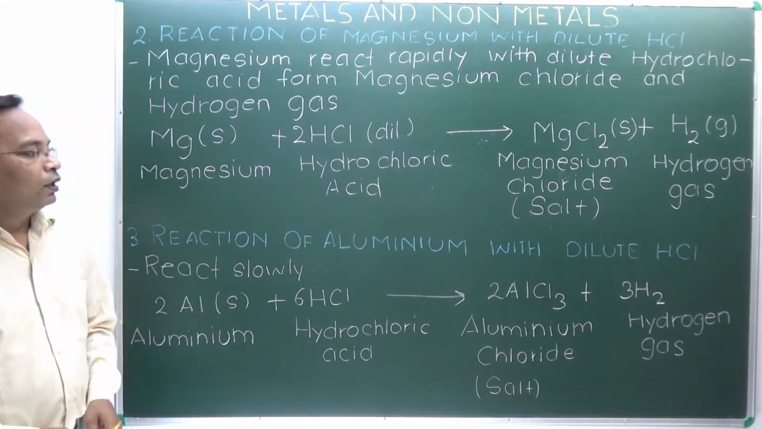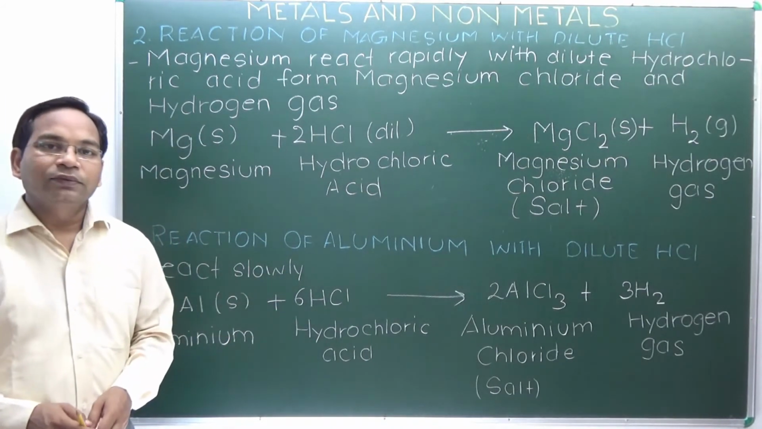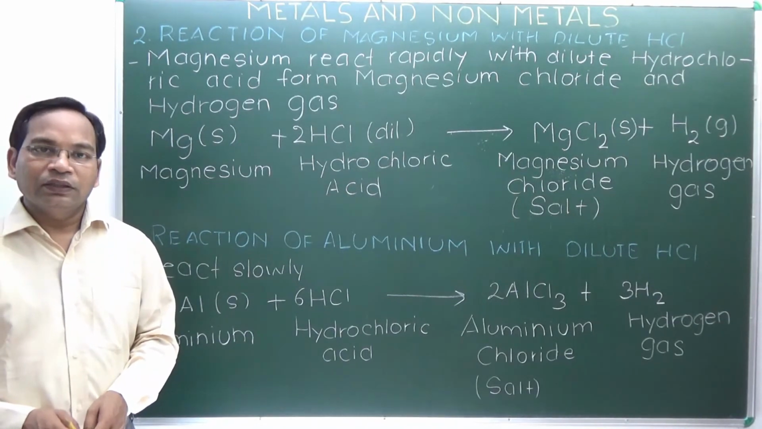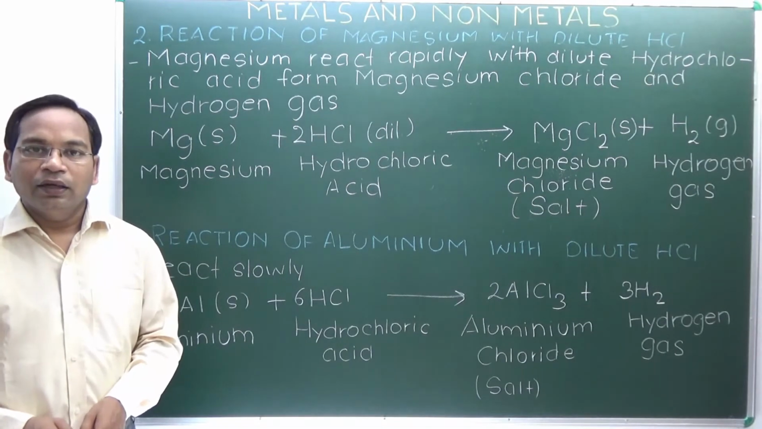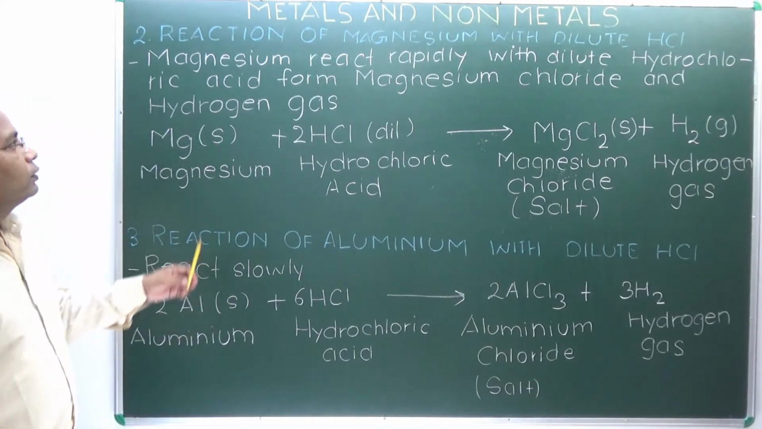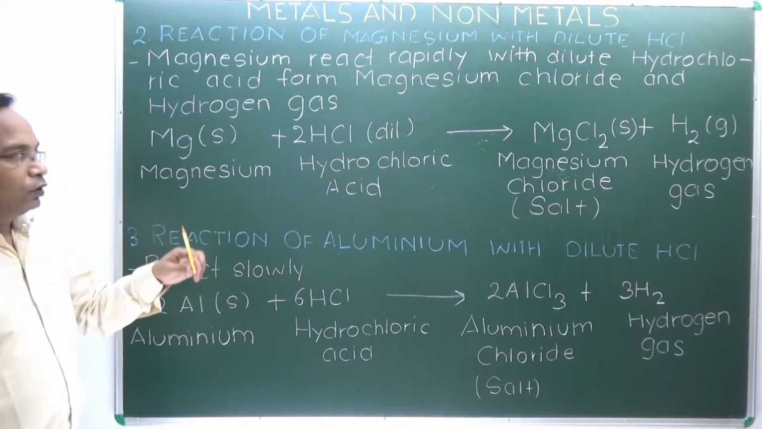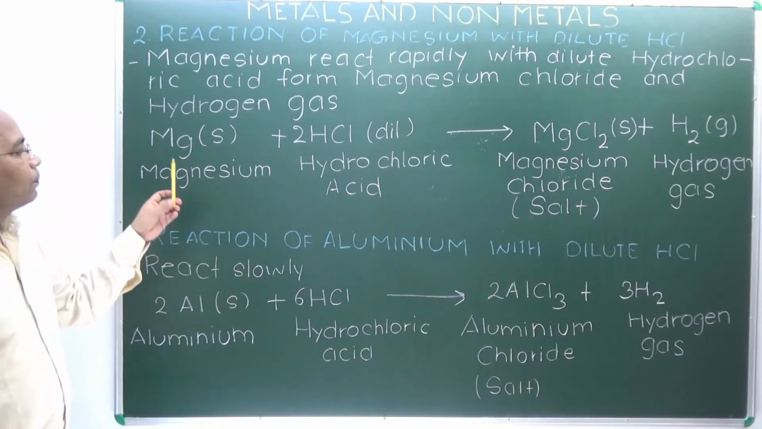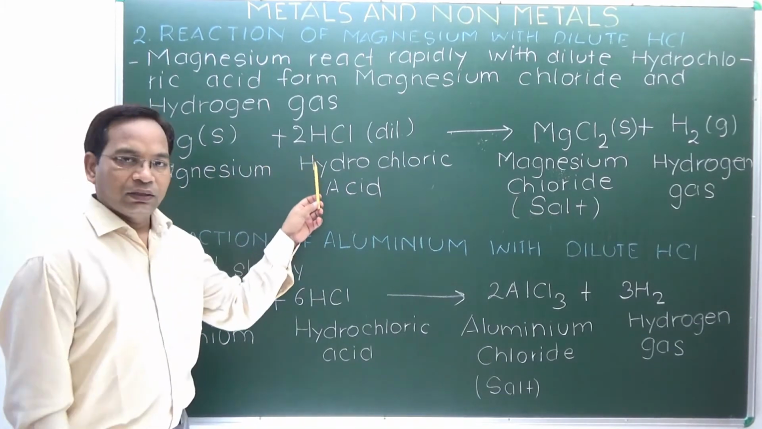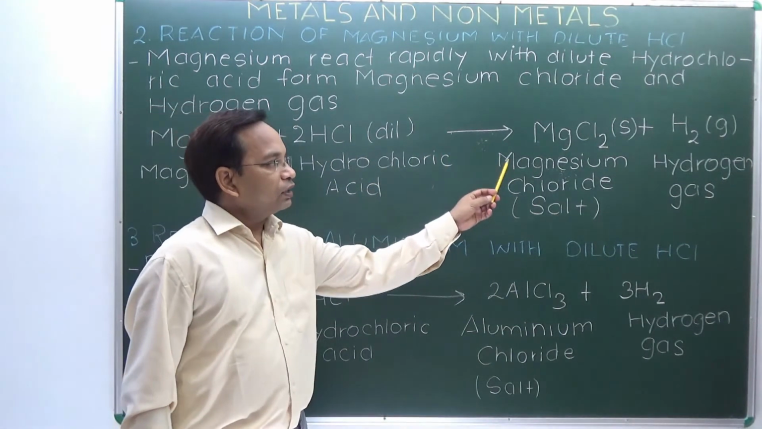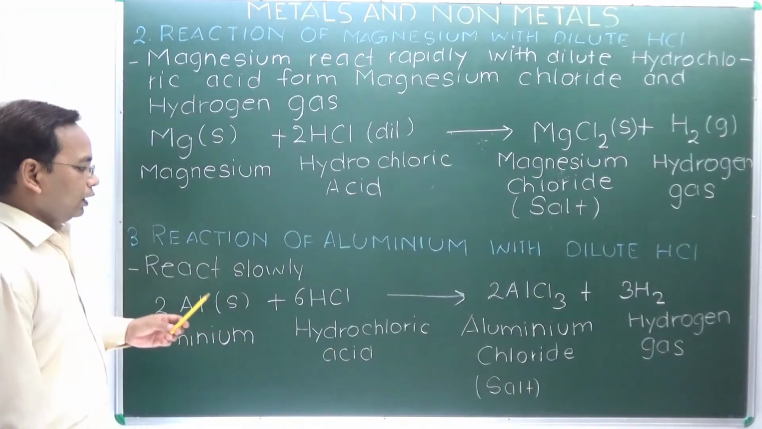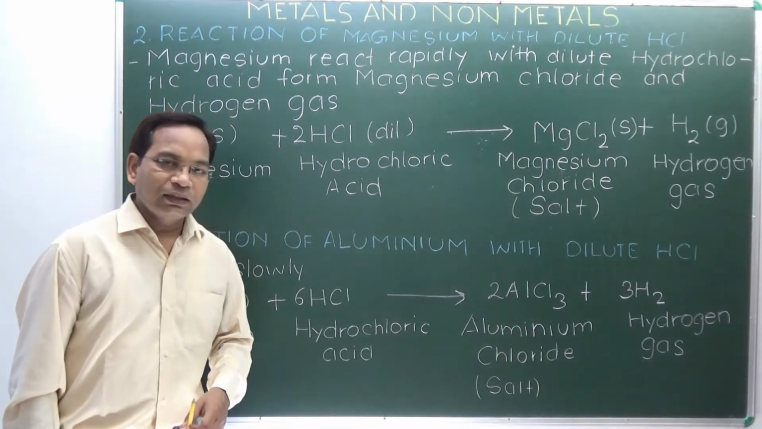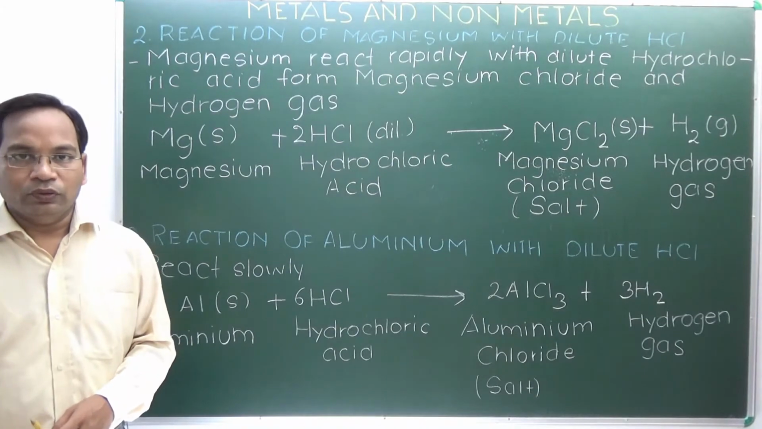Reaction of aluminium with dilute acid. Aluminium reacts slowly with dilute acid, forming AlCl3, aluminium chloride salt, and hydrogen gas. Here, magnesium reacts rapidly with dilute hydrochloric acid, forming magnesium chloride as a salt and hydrogen gas. Aluminium reacts slowly, so aluminium reacts with HCl to form AlCl3 and 3 hydrogen gas molecules.